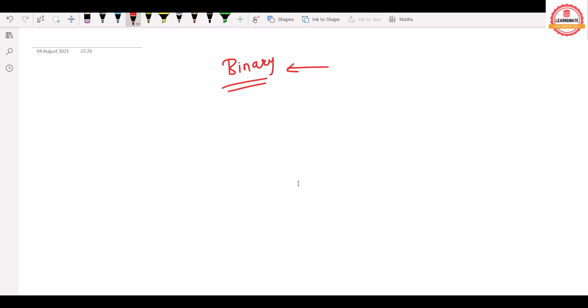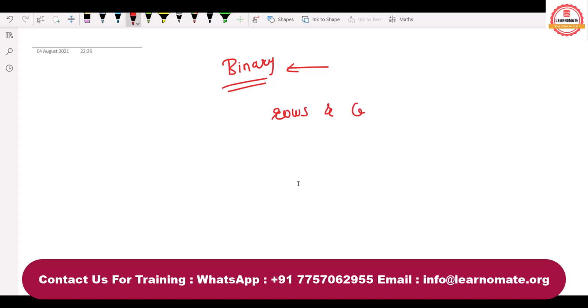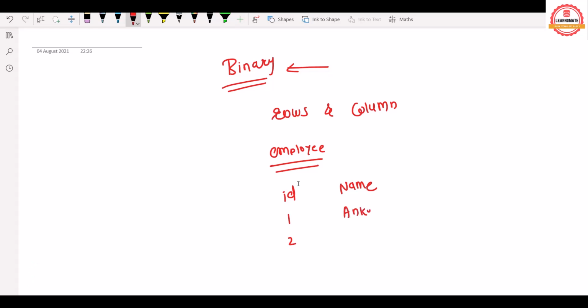So a table will look like this. A table is basically a combination of rows and columns. Now what are these rows and what are these columns? Let me take one example. Let's say I have one employee table. This employee table stores some data related to the ID and the name. Apart from this, you can also add more columns. So ID is 1, 2, and name is, let's say, my name is Ankush and another name is XYZ. So this is your table actually.